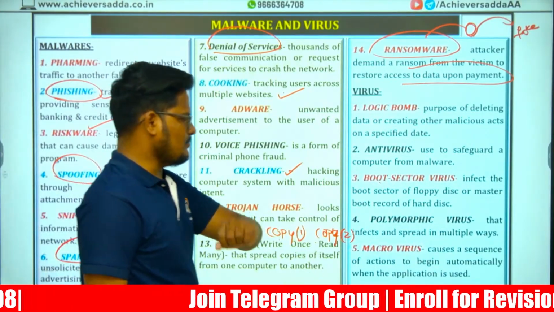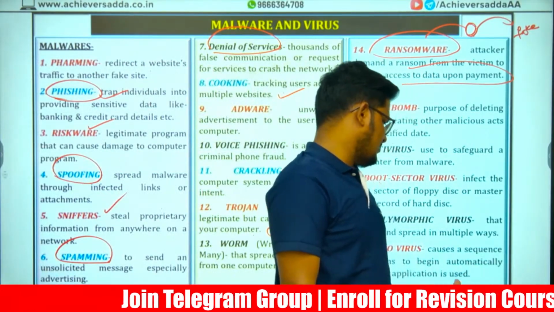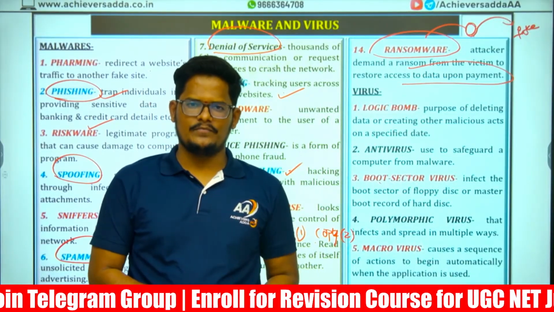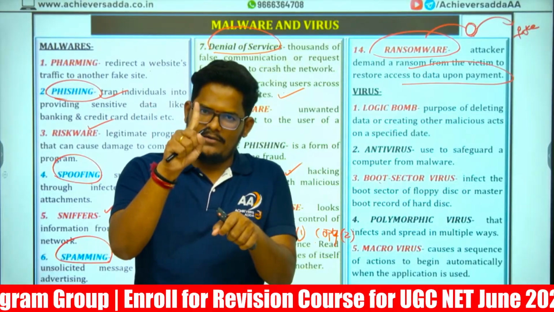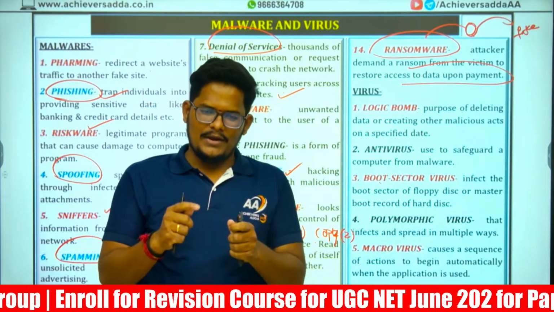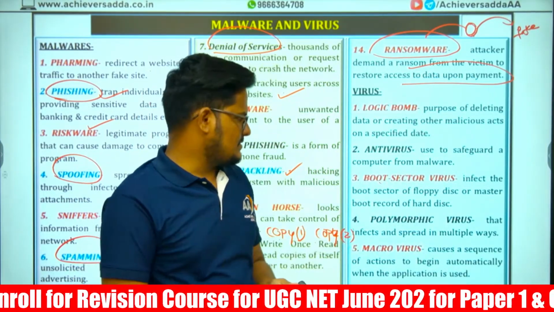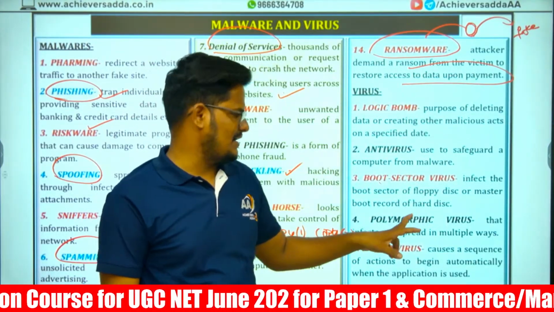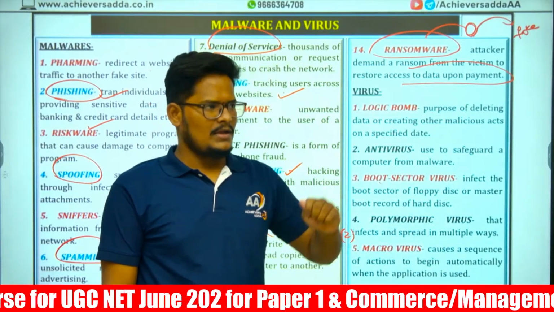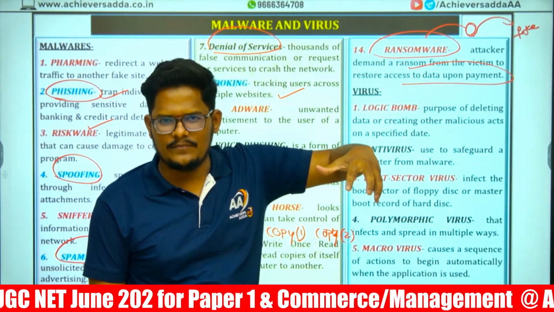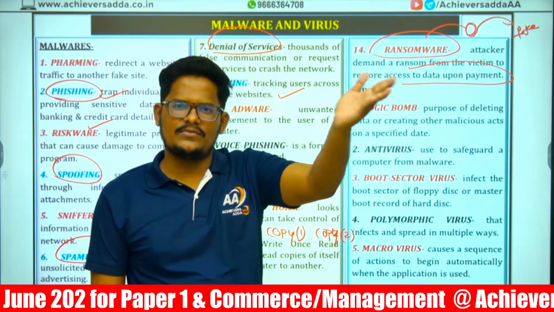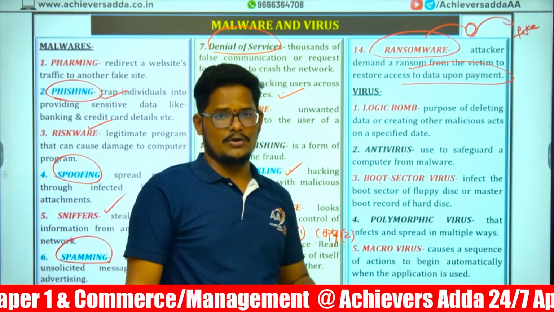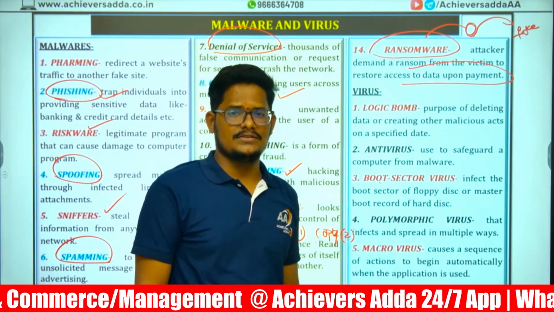Polymorphic and macrovirus. Polymorphic means when the virus is infected into your computer, it is infected in one way, but it is spreading in multiple ways. That infection spreads in multiple different ways. That is polymorphic. It was first COVID-19, later black fungus, white fungus, yellow fungus, various mutations. That is polymorphic, changing the variations of the virus.